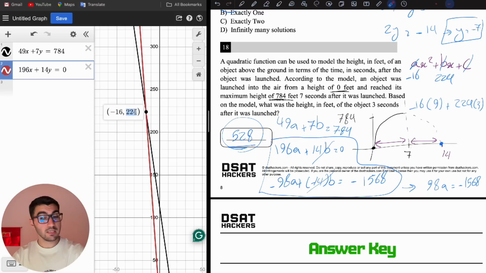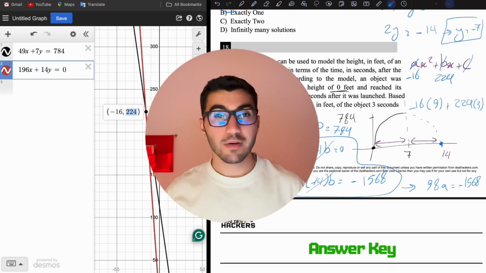If you didn't get how I solved it manually by using elimination, you can also do it this way using Desmos. So that's all about the Algebra predictions.